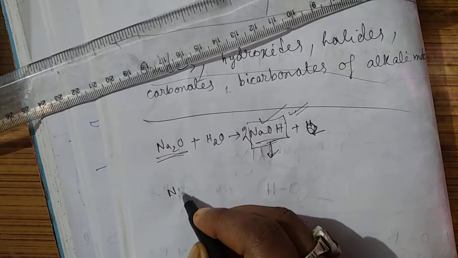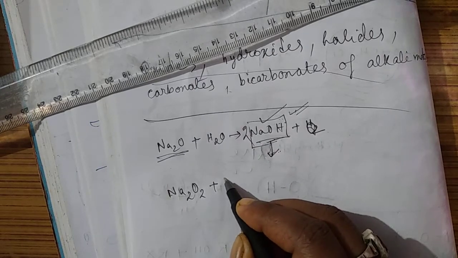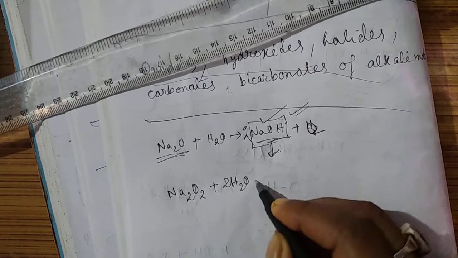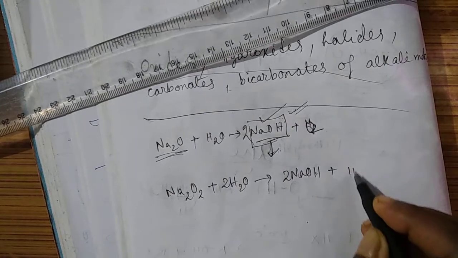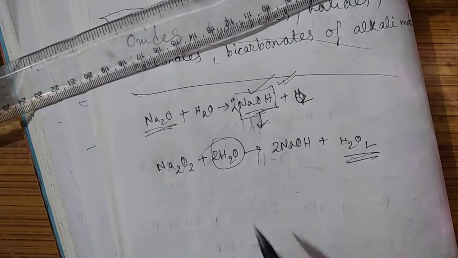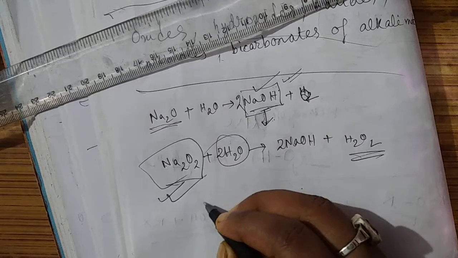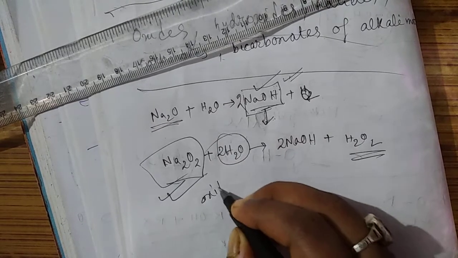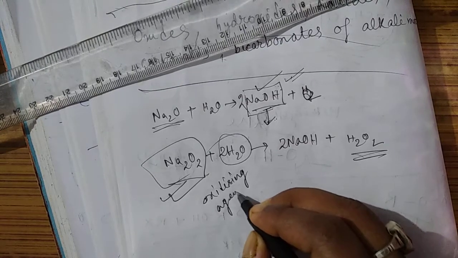Similarly, they are very good oxidizing agents also. Na2O2, sodium peroxide, once dissolved in water, generally gives you NaOH, and along with this H2O2 will be formed. That means these peroxides are good oxidizing agents. So these oxides and peroxides can act as oxidizing agents also.